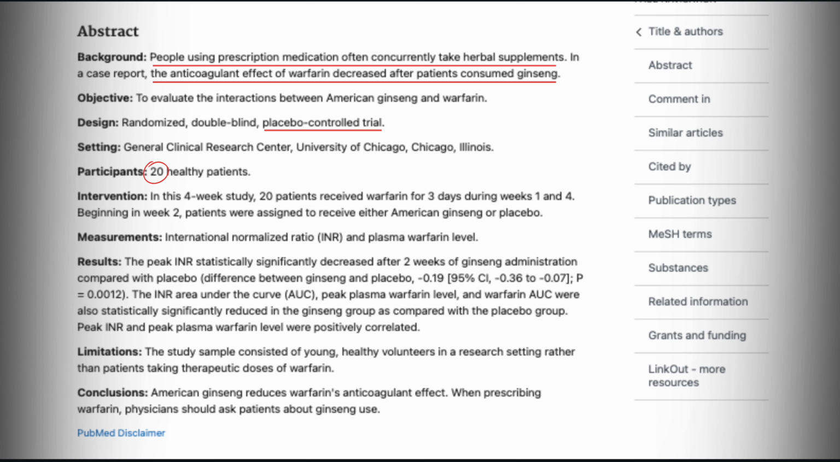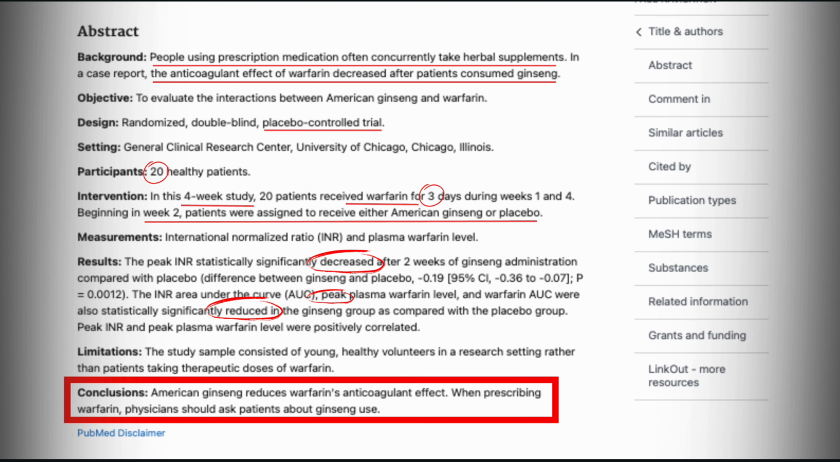In this 4-week study, 1 month technically, 20 patients received warfarin for 3 days during weeks 1 and 4. Beginning in week 2, patients were assigned to receive either American ginseng or placebo. A placebo is technically like a fake medication that has the same shape as the real one but has no therapeutic effect, or even an effect at all, when someone eats it. Okay, so the result: INR decreased after 2 weeks of ginseng administration. The INR area under the curve, peak plasma warfarin level, and warfarin AUC were also statistically significantly reduced in the ginseng group as compared with the placebo group. So in conclusion, American ginseng reduced warfarin's anticoagulant effect.